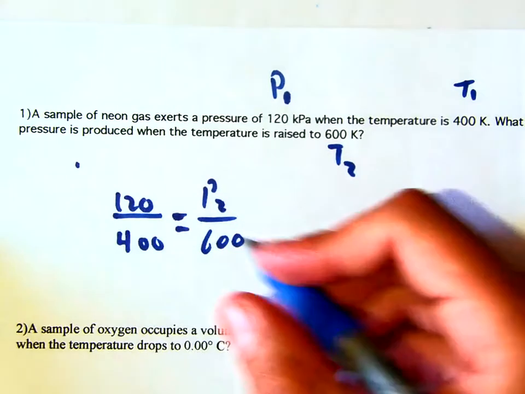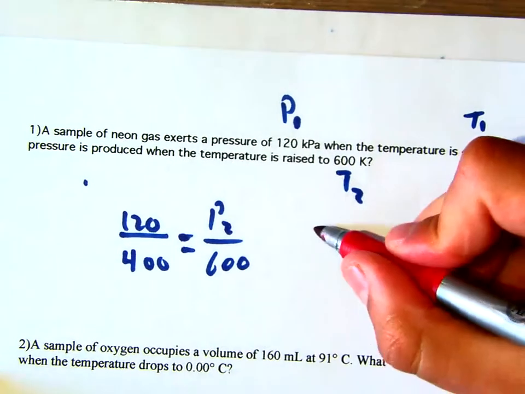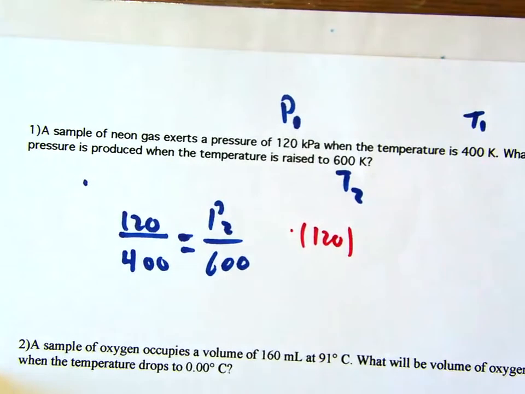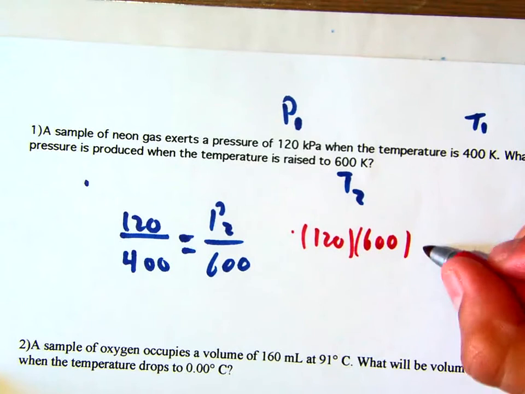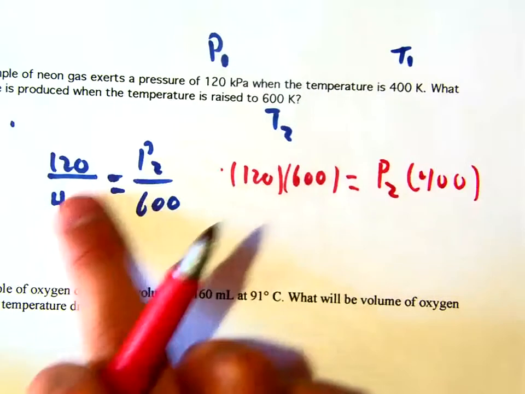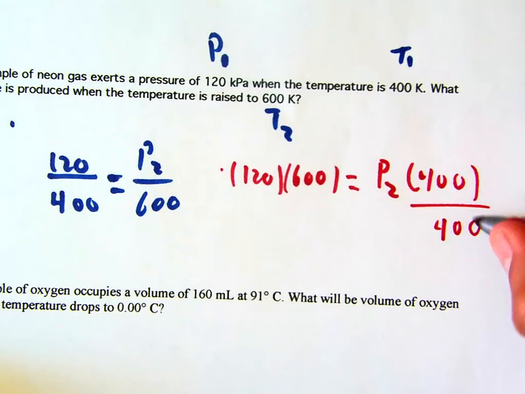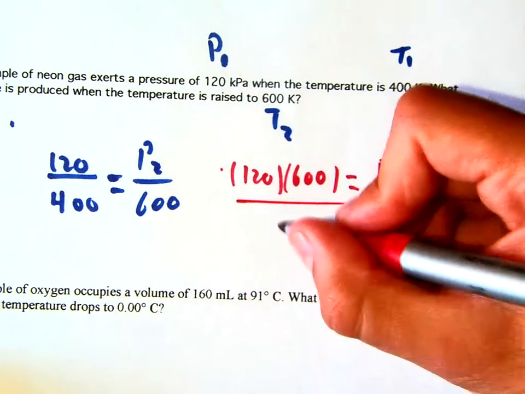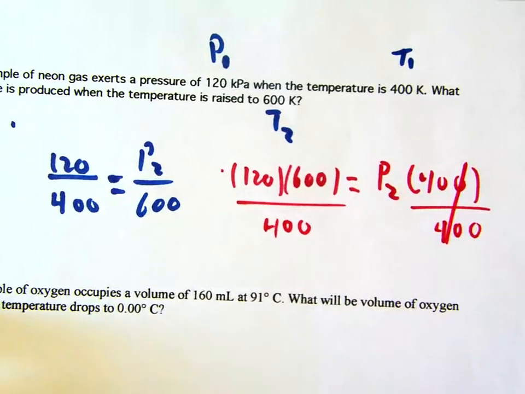That would give me 120 times 600, and I'm not worried about units yet, equals P2 times 400. I want to get P2 by itself, so I divide by 400. This cancels, and I'm left with that as my answer.